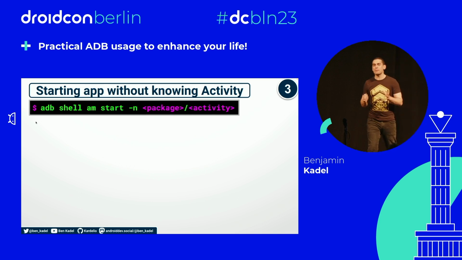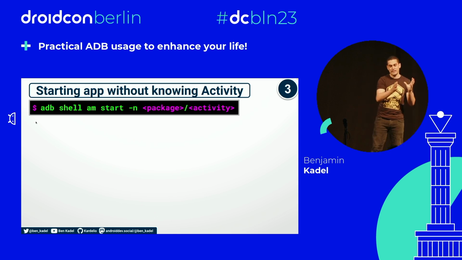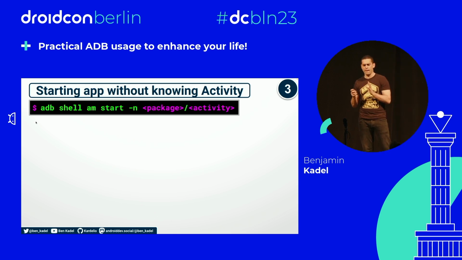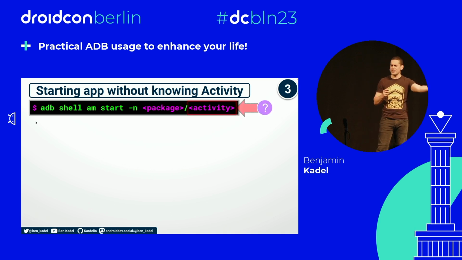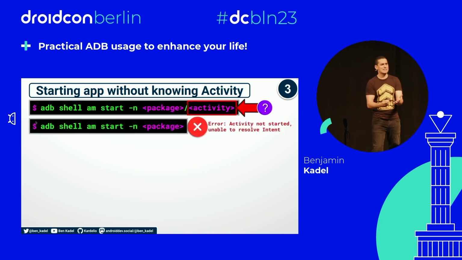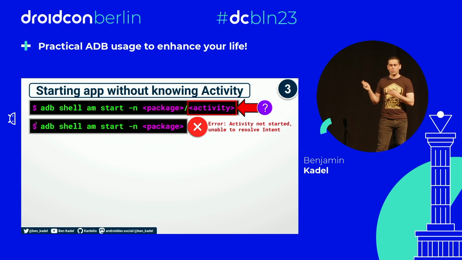We can use AM, or Activity Manager, to start activities on our devices. Hopefully you're aware of that. We can pass -n for component, pass it a package ID, and then an activity that we want to start. But what if we don't know the activity? What if we're not the original author of this app, and we don't know that? We can't just pass it package, because that'll complain, it won't work.